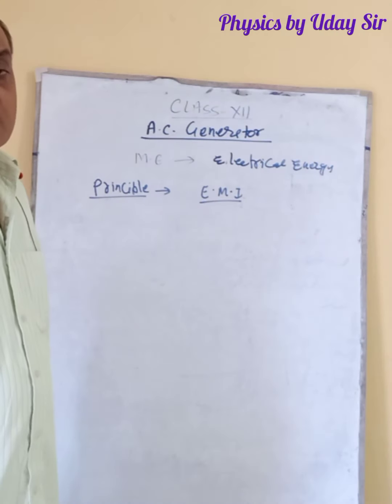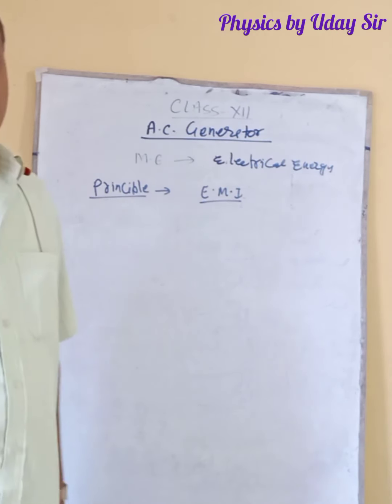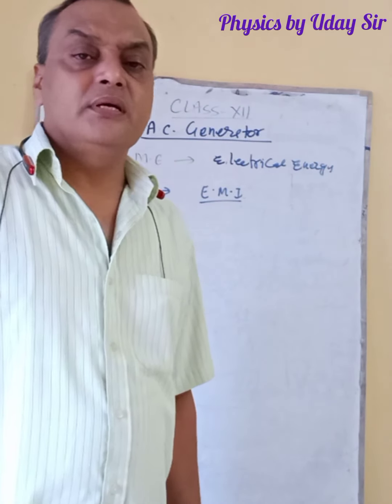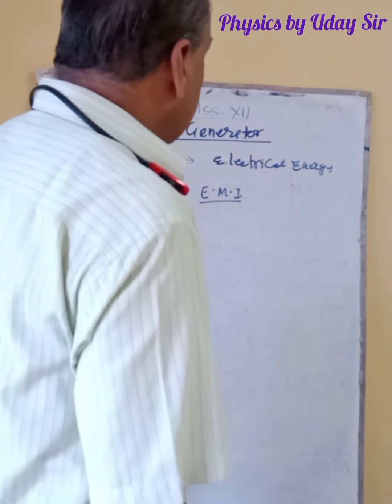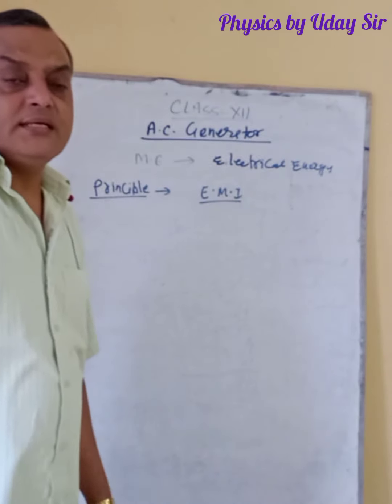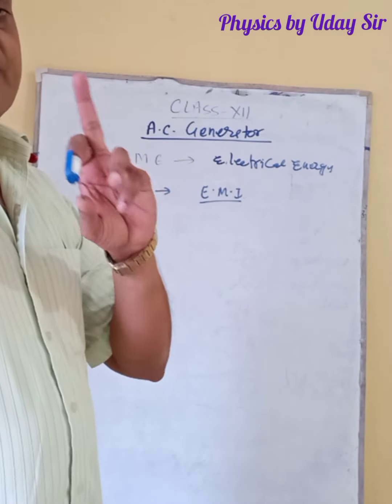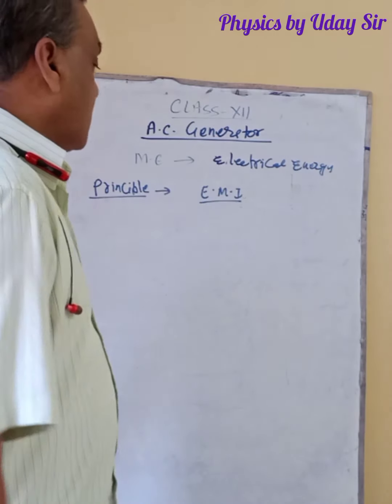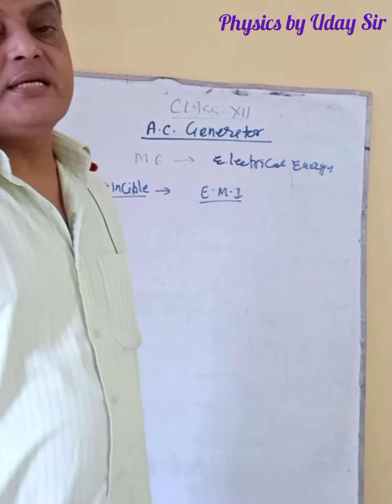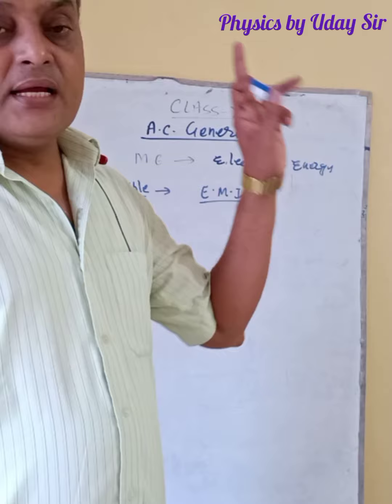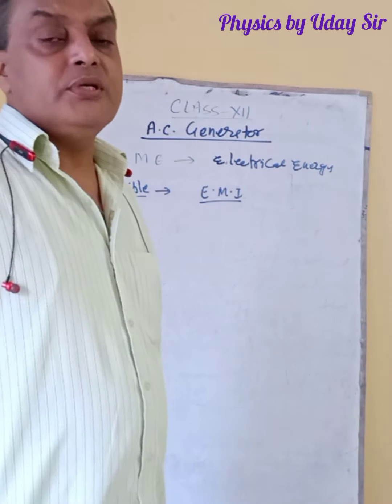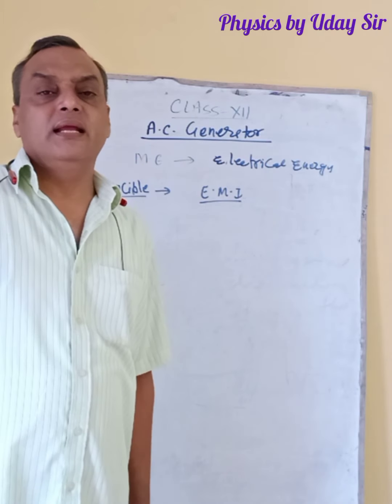So what is EMI? The phenomenon of inducing EMF in a coil due to change in magnetic flux is called electromagnetic induction. So how do we change the magnetic flux? Already I have told there are three processes to produce electric current.